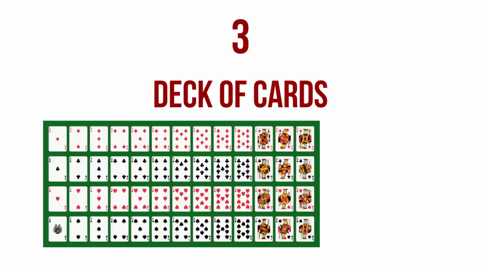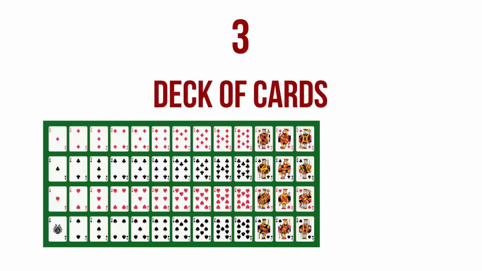Now a deck of cards consists of 52 cards. There are 4 suits in a deck of cards. If we go through this image, the one on the top is called a diamond. The second one, the black one with 3 circular things, is called a club. Third one is called heart, and the fourth one is called a spade.